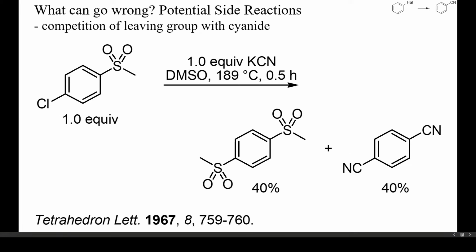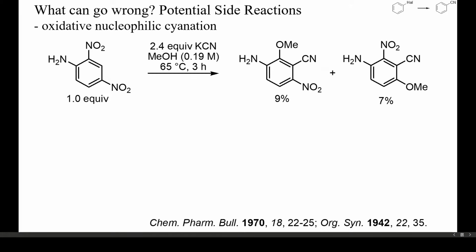Also, sulfonyl groups may be displaced by cyanide, and the resulting sulfinate can compete with cyanide for the remaining electrophile. In this example, large amounts of disulfone were formed by displacement of chloride from the starting material by potassium methanesulfinate. Interestingly, almost none of the expected cyanosulfone was obtained. Nitroarenes may also undergo oxidative cyanation by adding cyanide at an unsubstituted ortho or para position. Such additions can yield a large number of unexpected products.